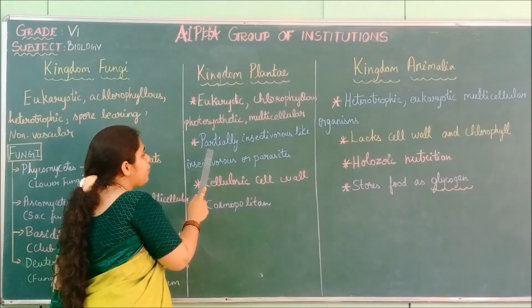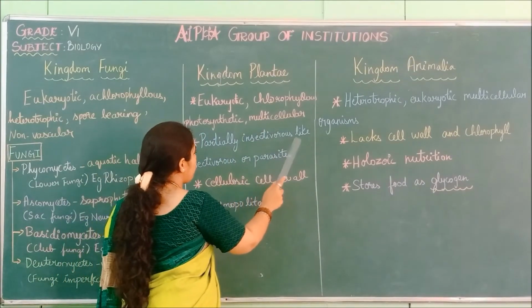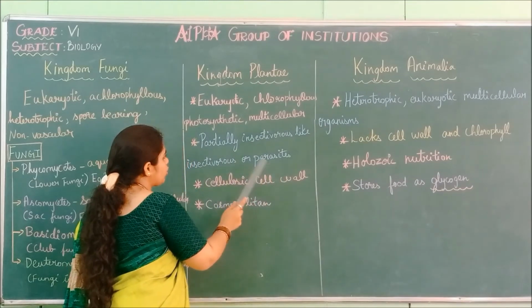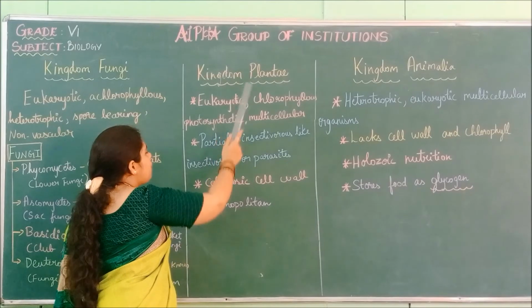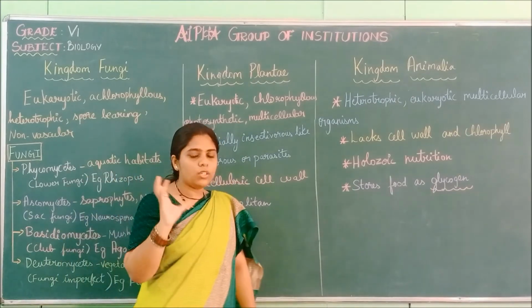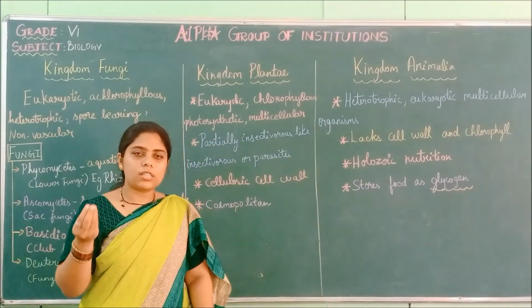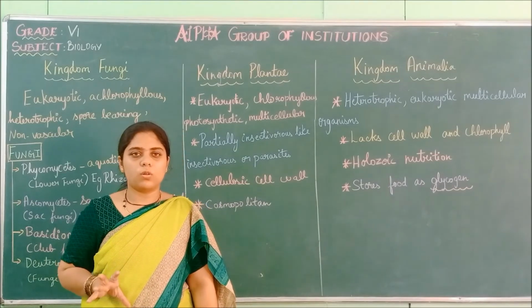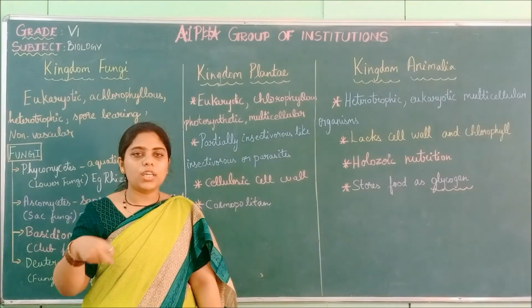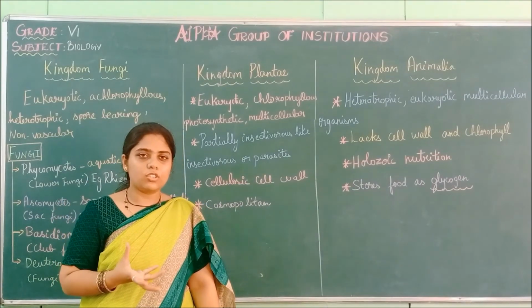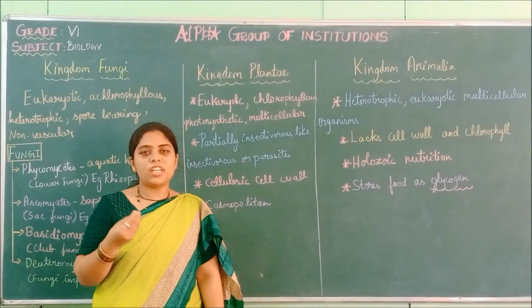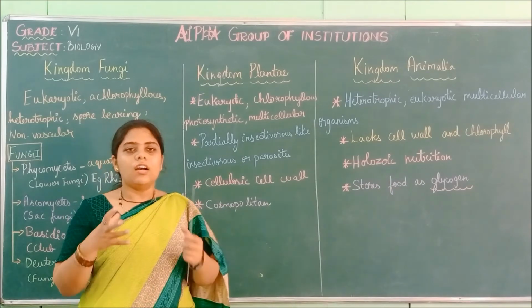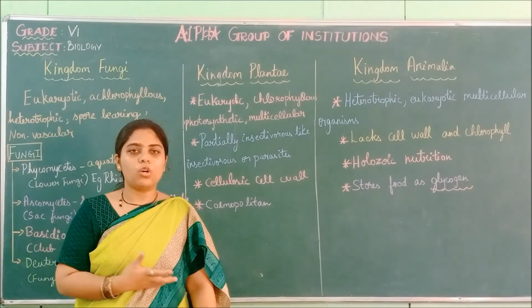They are partially insectivorous, and some are parasites. So these kingdom Plantae members are not only vegetative, sometimes they are insectivorous also. They consume small insects also. For example, the pitcher plant and Venus flytrap are the names of insectivorous plants.